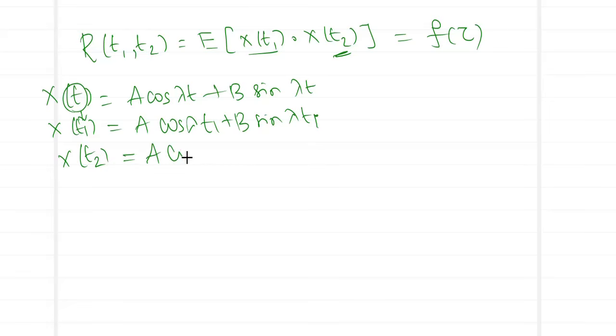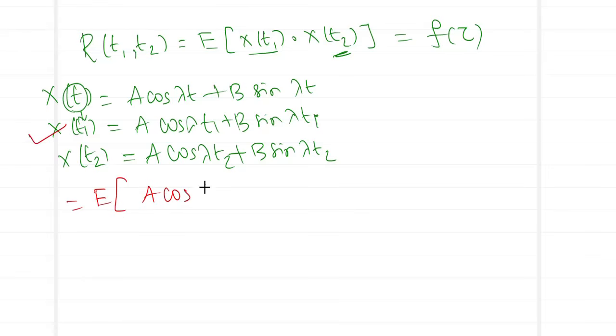So this becomes a cos lambda t2 plus b sin lambda t2. Now put everything in the expectation. So we have the expected value of a cos lambda t1 plus b sin lambda t1, product. What is the second term, x of t2?